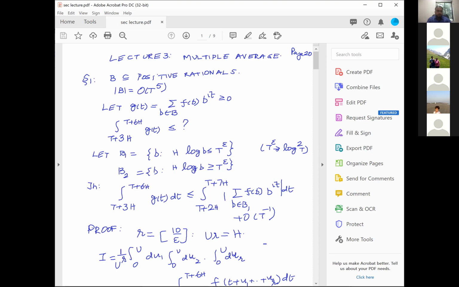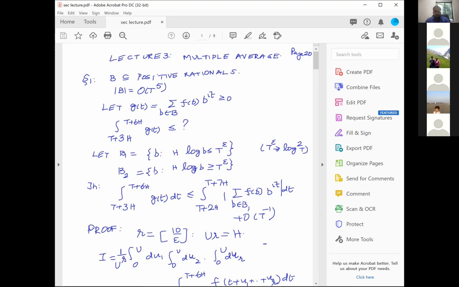Okay, therefore let me explain what all these things mean. To start with, the part B2, which consists of those b's which are such that h log b is bigger than T power epsilon, can be safely forgotten when you are trying to estimate it, except for the risk that the length of integration, which was 3h earlier, has now become 5h.